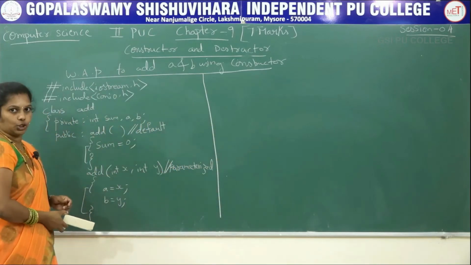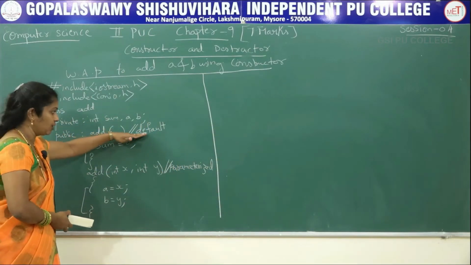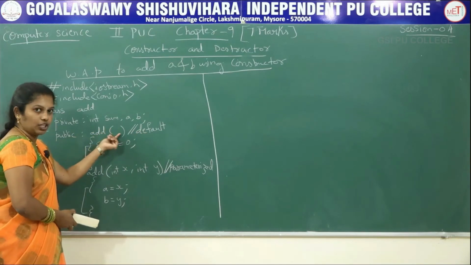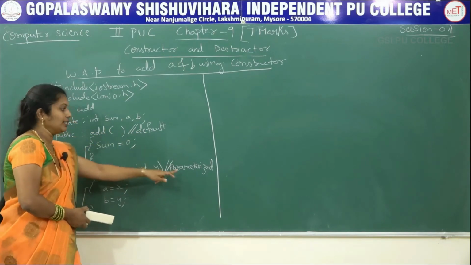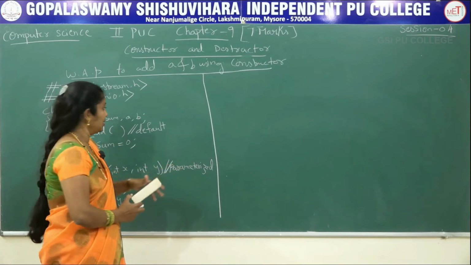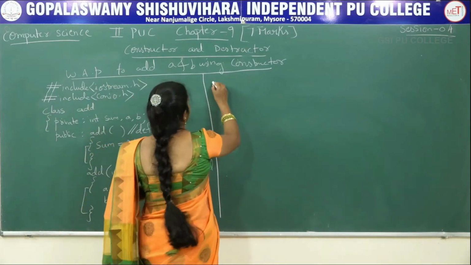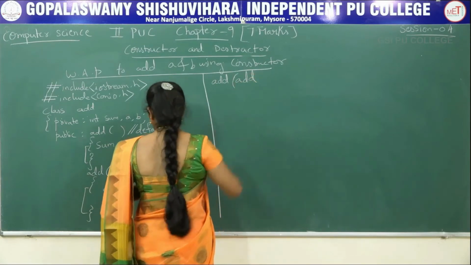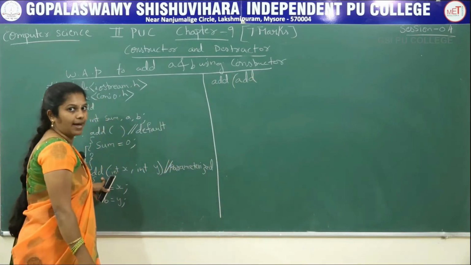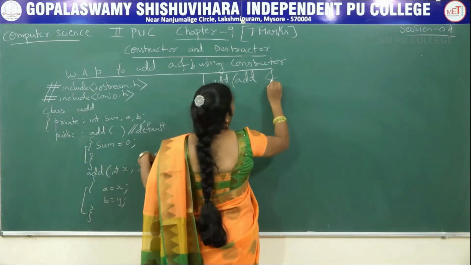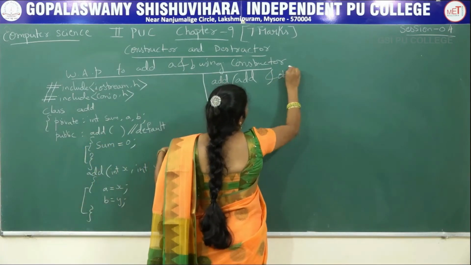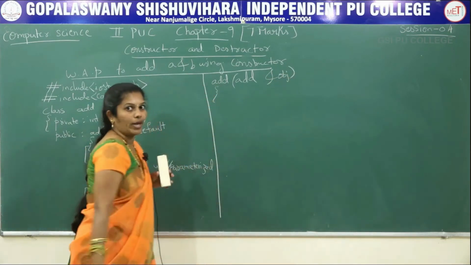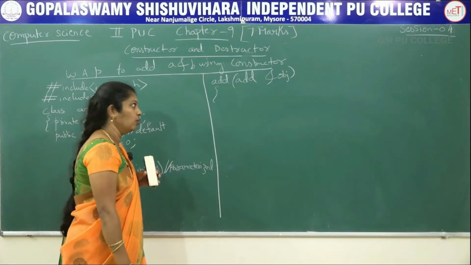Next I am to take the next one, that is copy constructor. Now it is default constructor we explained. It does not have any arguments. Here it is having arguments. It's a parameterized constructor. Next I am to explain regarding copy constructor. That add inside the bracket, once again add only. Inside the bracket add only ampersand object. We are using the address of the object.